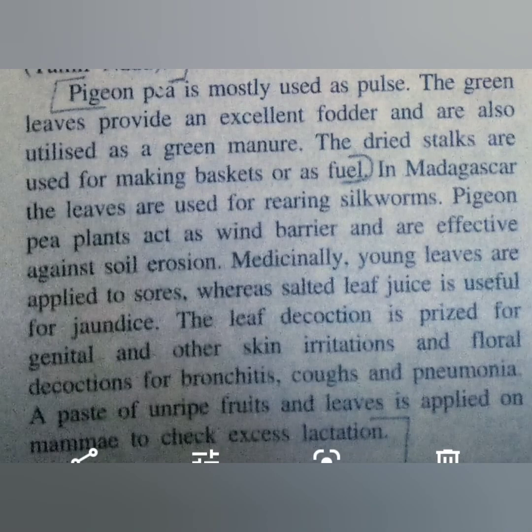And this pigeon pea plant, you can see, is one of the most important plants. Why? Because it can also act as a wind barrier. It can protect other crop plants from strong wind. It is also very effective against soil erosion. We know that soil erosion can occur due to heavy rainfall, but in a place where this pigeon pea plant is cultivated, it can prevent soil erosion in that particular area.